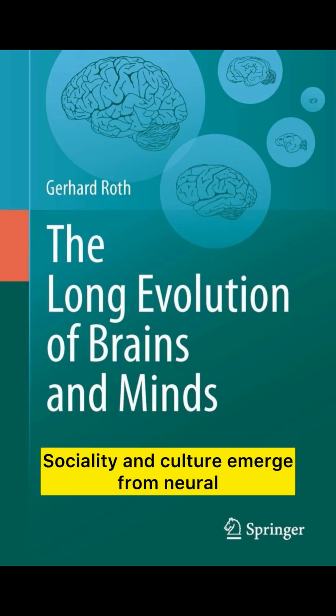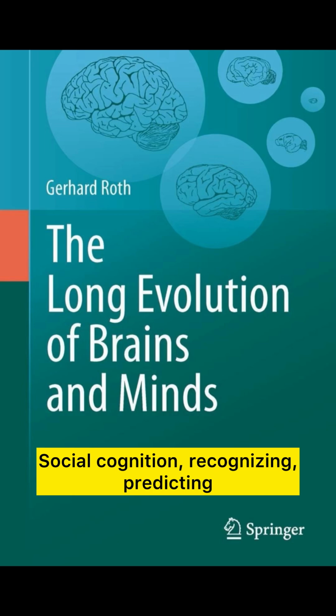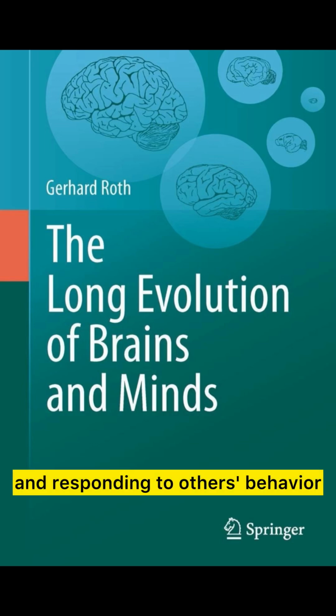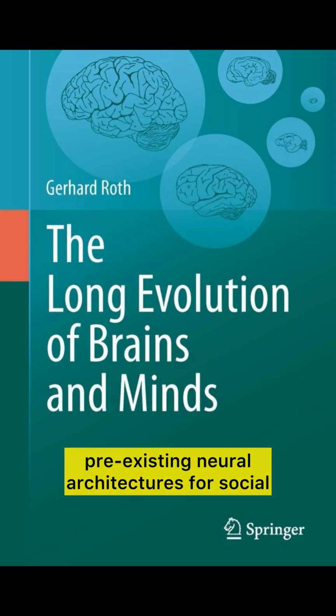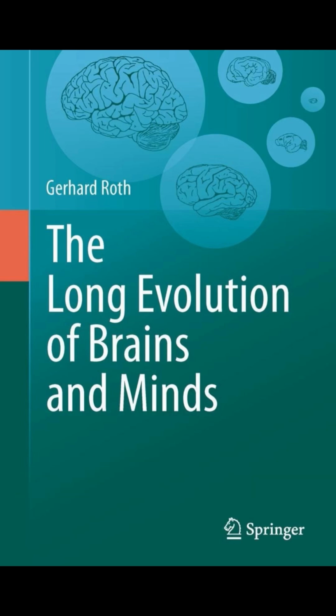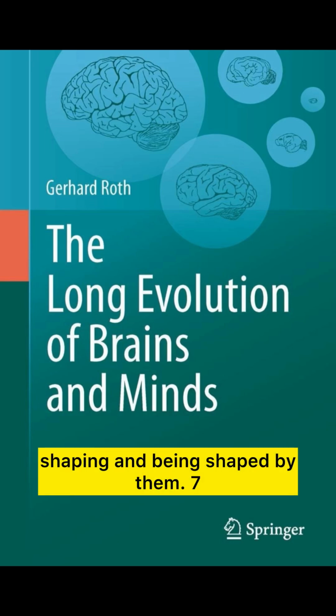6. Sociality and culture emerge from neural and cognitive evolution. Social cognition, recognizing, predicting, and responding to others' behavior, has deep evolutionary roots. Language, symbolism, and culture build on pre-existing neural architectures for social interaction, memory, and planning. Cultural evolution can co-evolve with neural structures, shaping and being shaped by them.